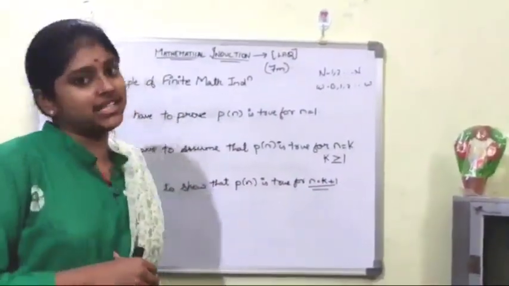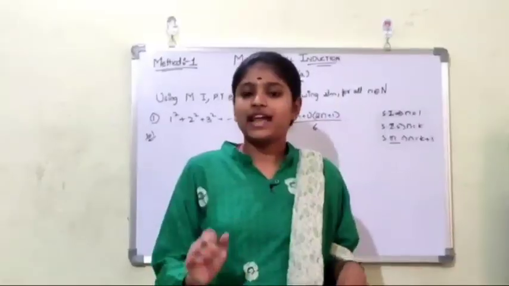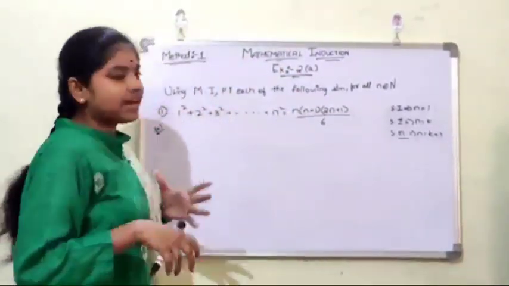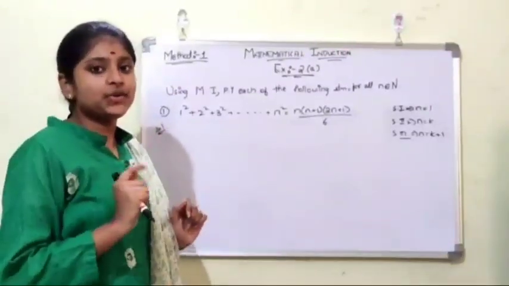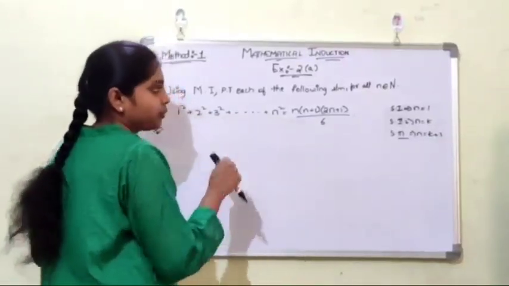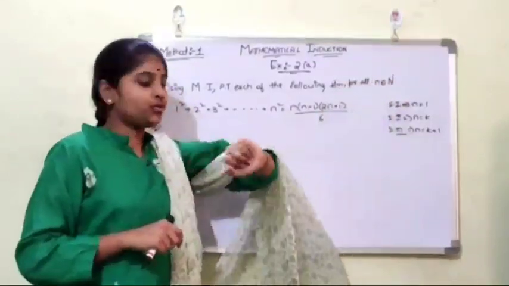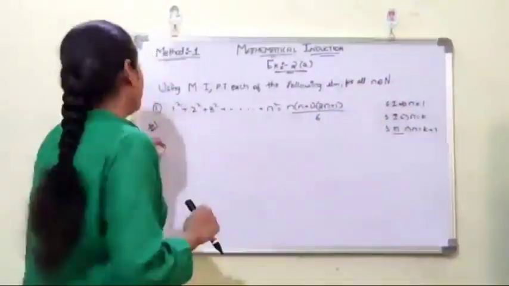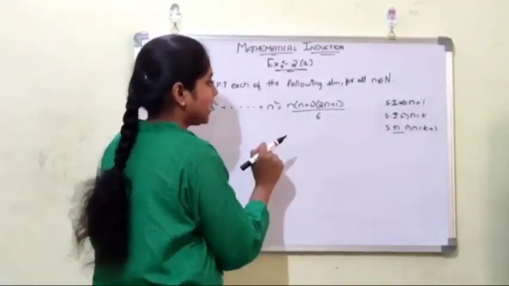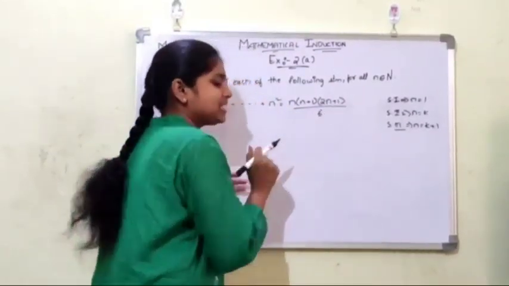Now let us go to the exercise problems, that is exercise 2.a. We have some methods in this exercise, so first we are going with method 1. Using mathematical induction we have to prove that the given statement is true for all n belongs to capital N. Getting into the first question: 1 square plus 2 square plus 3 square, and so on up to n square, equals n into n plus 1 into 2n plus 1 by 6.